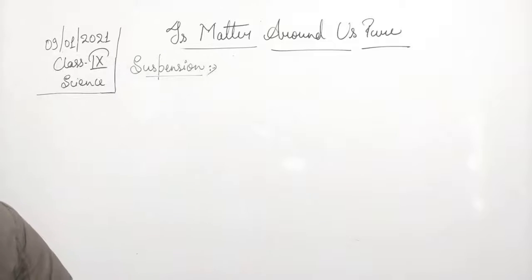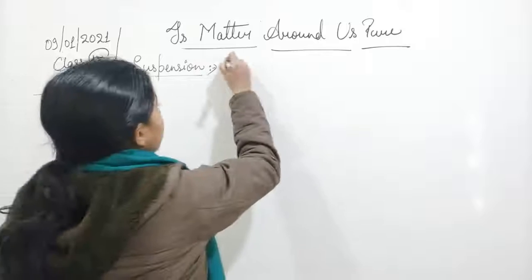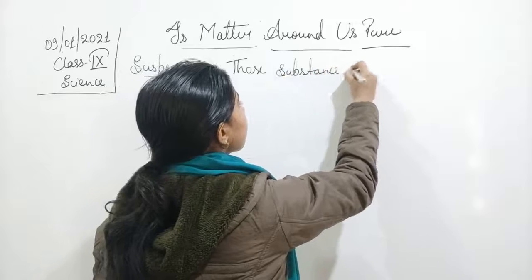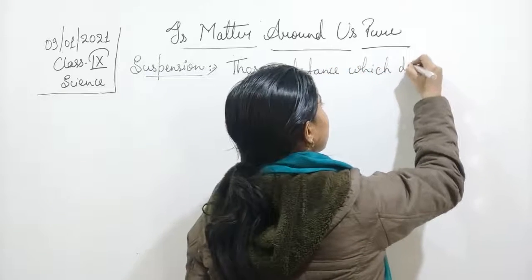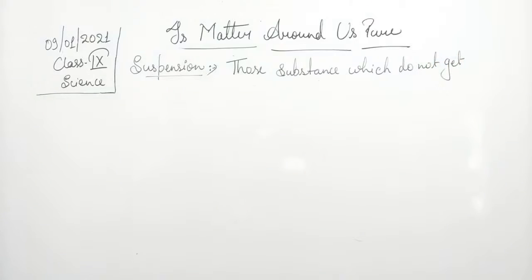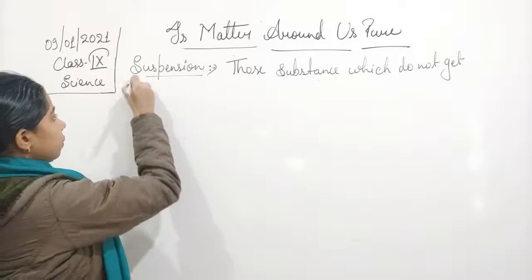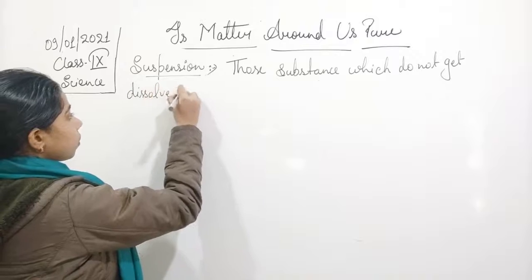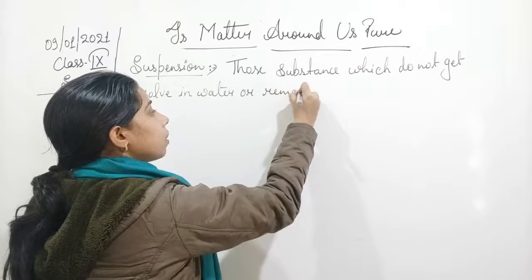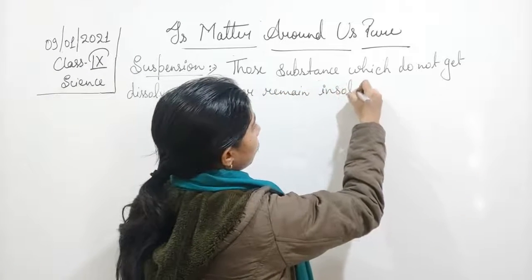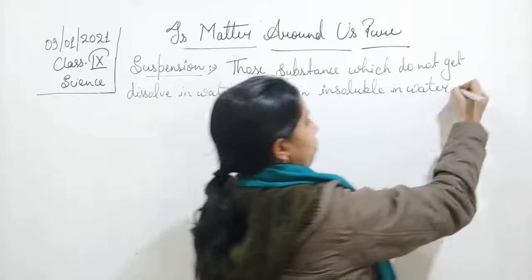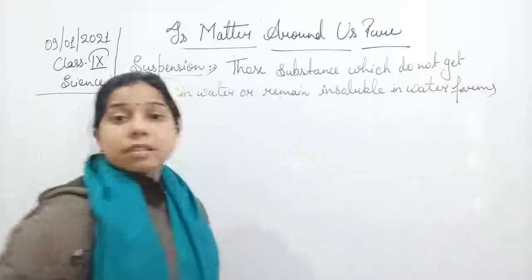So let us write about suspension. Those substances which do not get dissolved in water, or remain insoluble in water, form suspension.